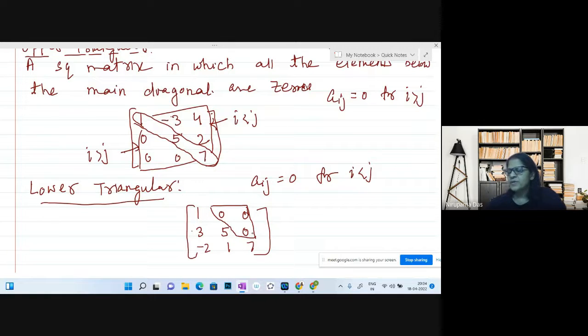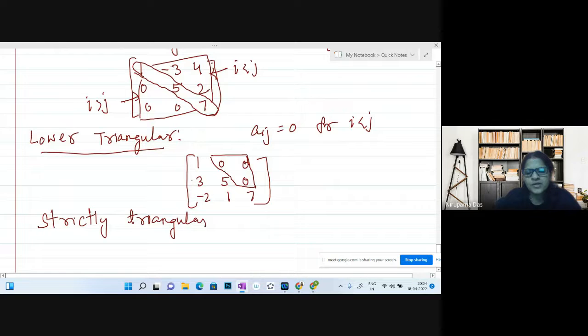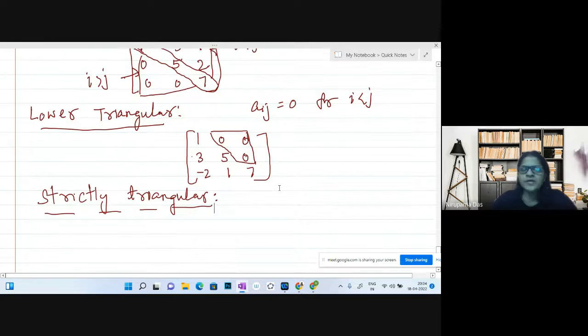Strictly triangular matrix, you can write. Now I'm in a hurry because the class is taking a long time. Strictly triangular matrix means, again, a square matrix where the diagonal elements are zeros.